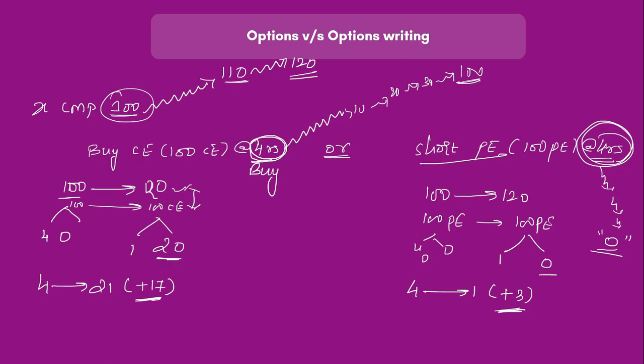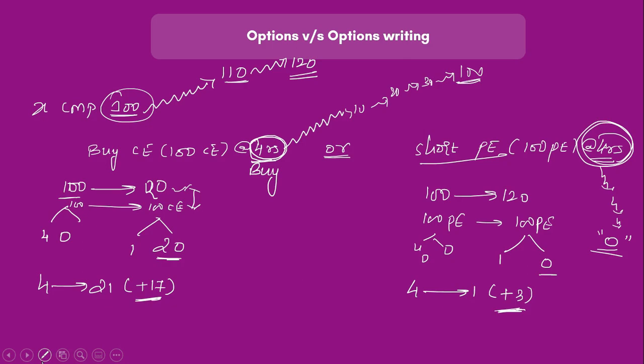So in option writing, my profits would always be limited because I've sold at a certain price, and the best thing that could happen is the premium goes down to 0 and the difference is your profit. However, when you're buying a call or a put, the possibilities are endless. Your 4 rupees premium can become 10, 20, 30 or absolutely anything. Whereas in option writing, the profits are limited. So this is the difference number 1 that we have understood, right?